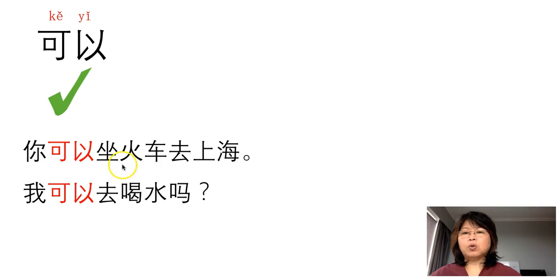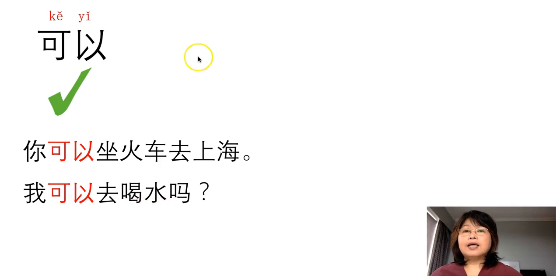So here, 可以 is used for giving suggestions. Next one. 我可以去喝水吗? So here 可以 is used to ask for permission. May I go to drink water?